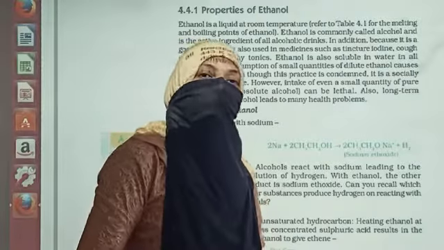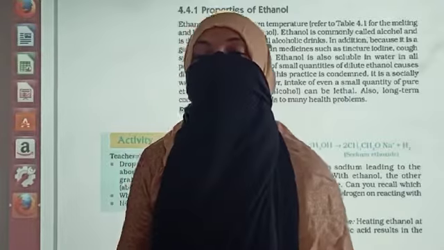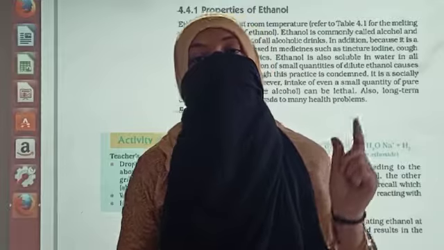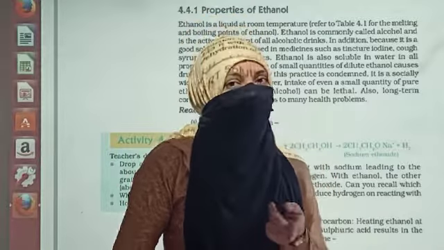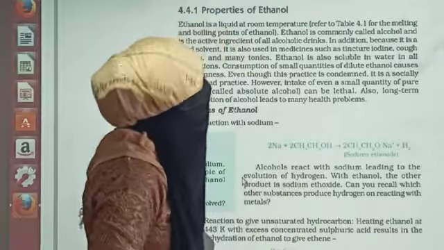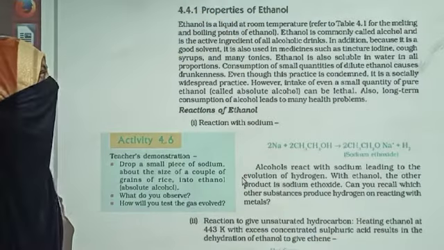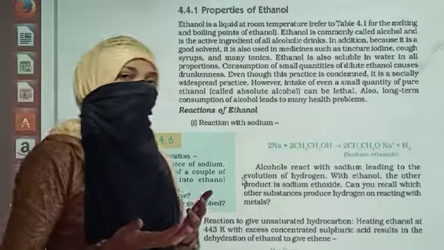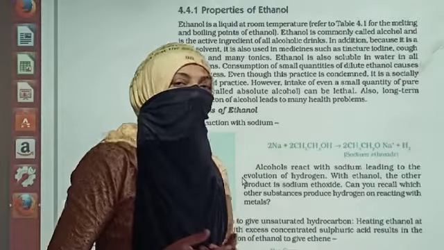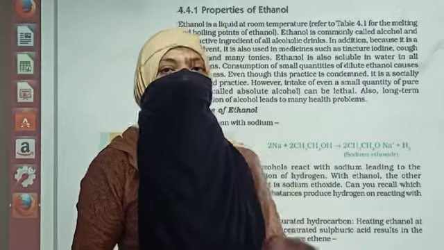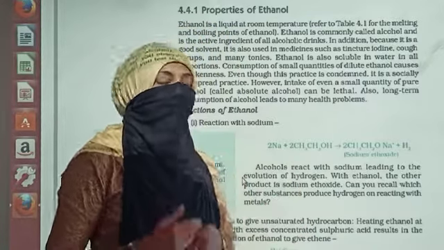Okay, tincture of iodine we have done in class 9. What is tincture of iodine? We are dissolving iodine in alcohol. So your iodine is your solute and your alcohol is your solvent. So we prepare tincture of iodine, cough syrups and many other tonics. Ethanol is completely soluble in water. You don't have to verify its proportion, how much ethanol and how much water you are taking. It is completely miscible.